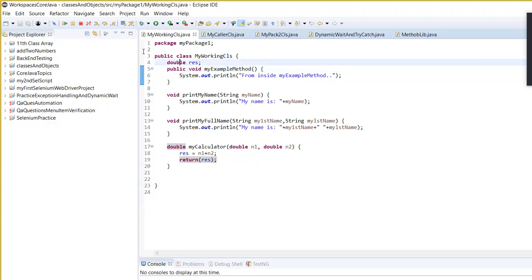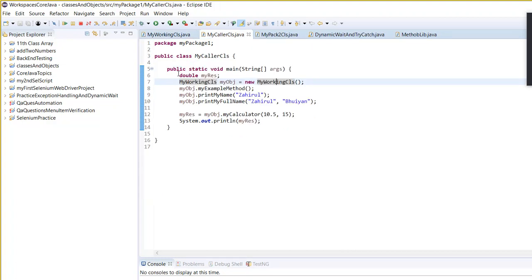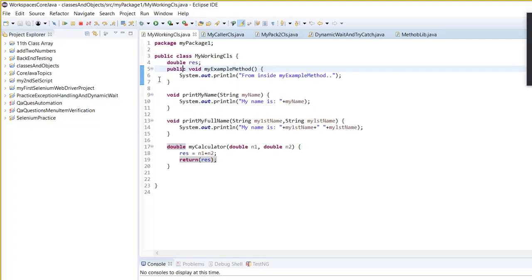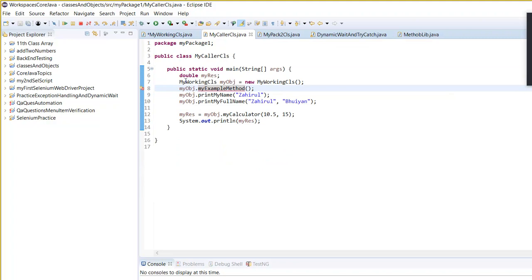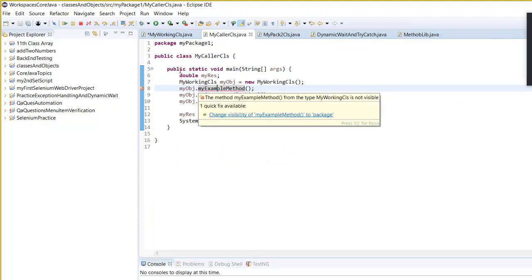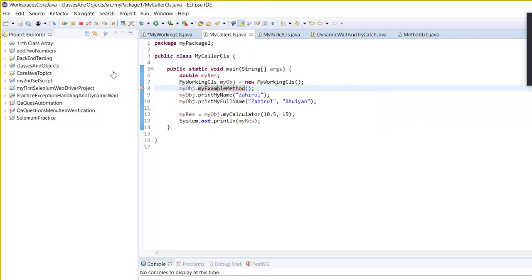So let's say that when you say public, then can you see my caller class? From there, my example method you can call. But if instead of public you put private, then if you go to my caller class, can you see now my example method? You cannot call it. It will be throwing an error, is not visible.